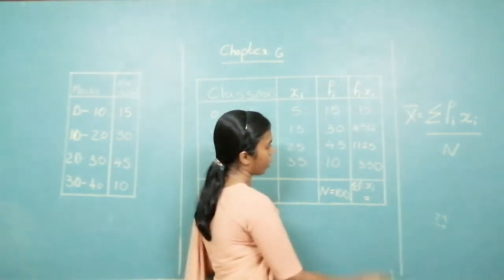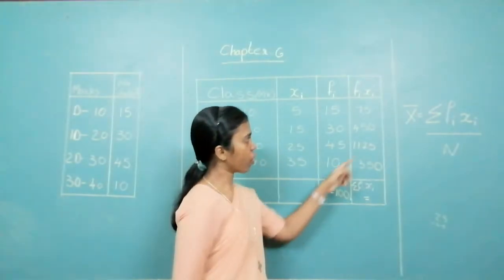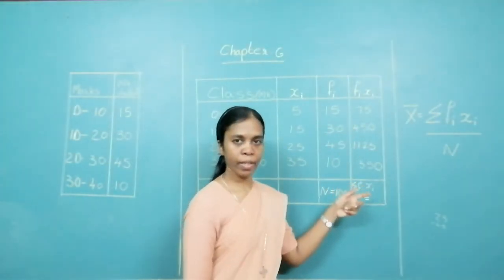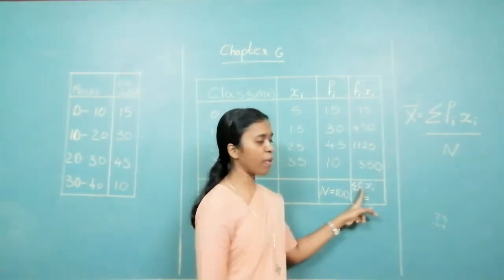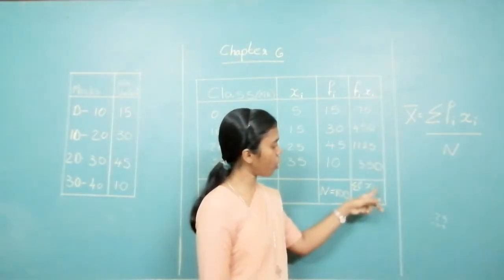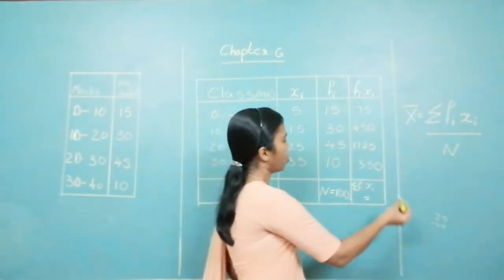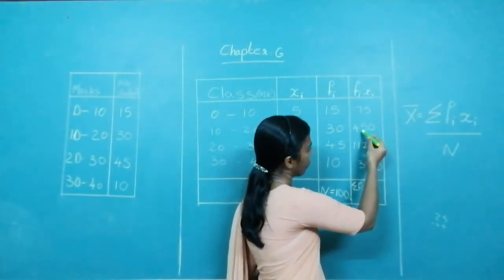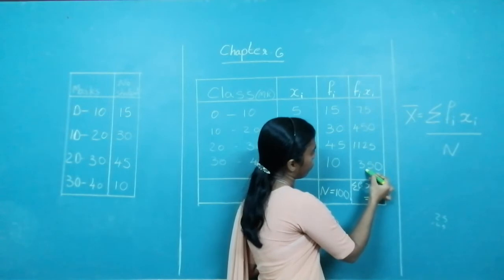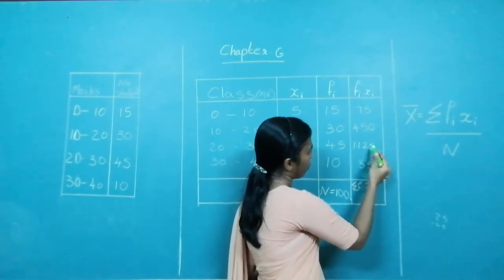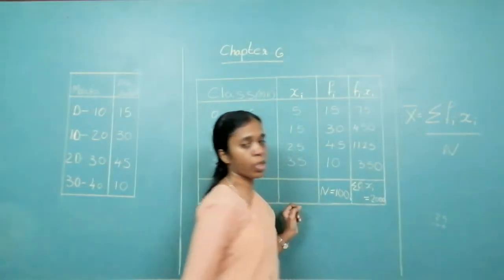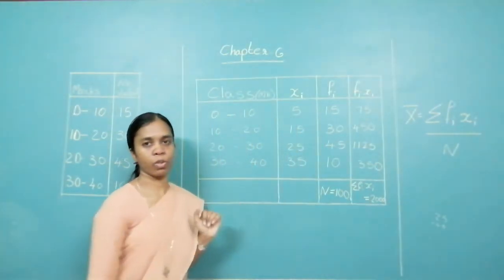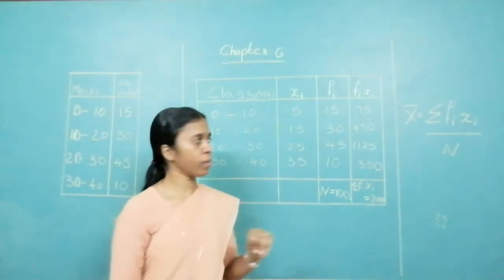You get 100. Okay. Now you have to also add fixi. That is summation of fixi. So you have to add all this and get the answer. So if you add, you will be getting 2000. Summation fixi is 2000. Now what is our formula?